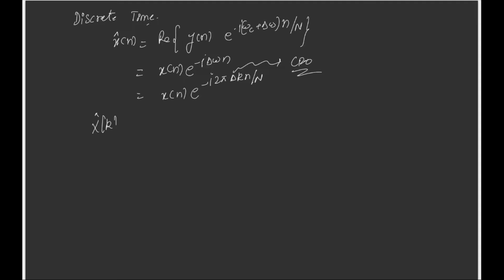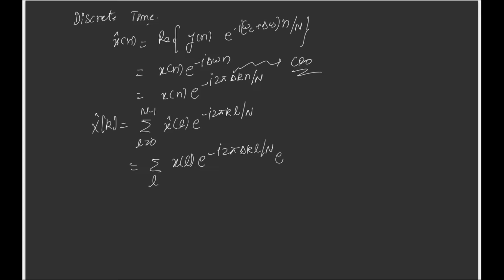So I'll write this as x hat k, which is equal to the sum from 0 to N minus 1 of x hat l e to the power minus j 2 pi k l by N, which gives e to the j 2 pi delta k l by N e to the minus j 2 pi k l by N. This can be written as e to the minus j 2 pi (k plus delta k) l by N. Fine.